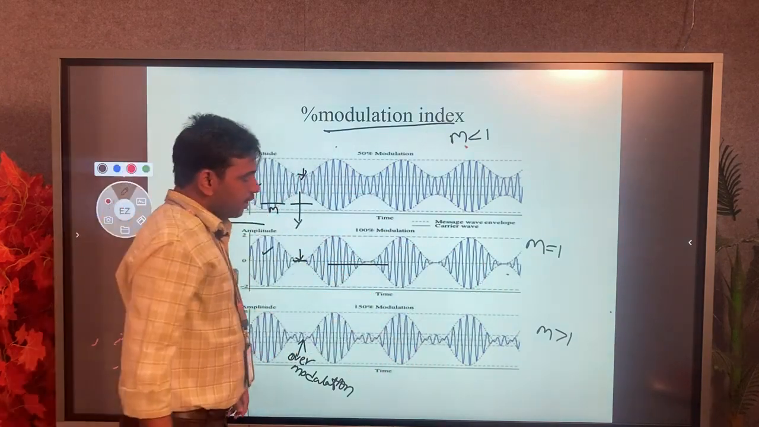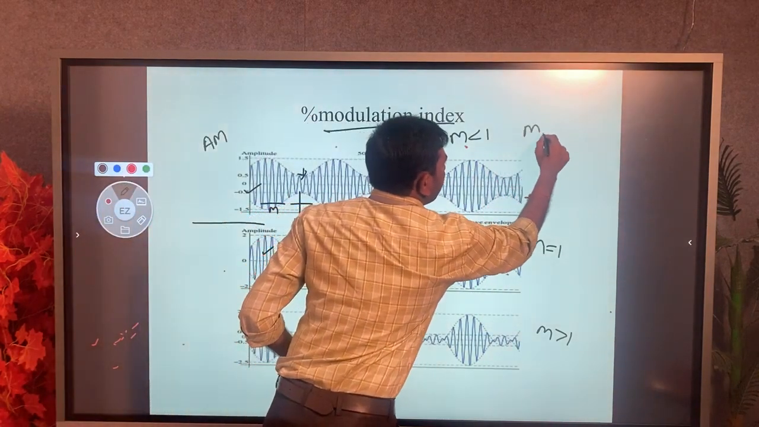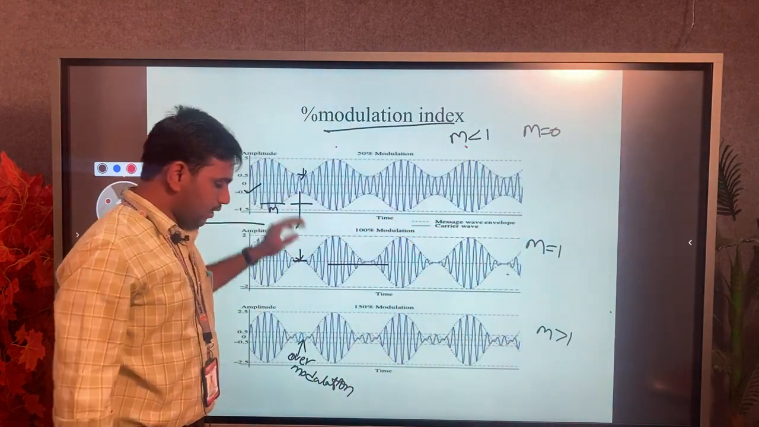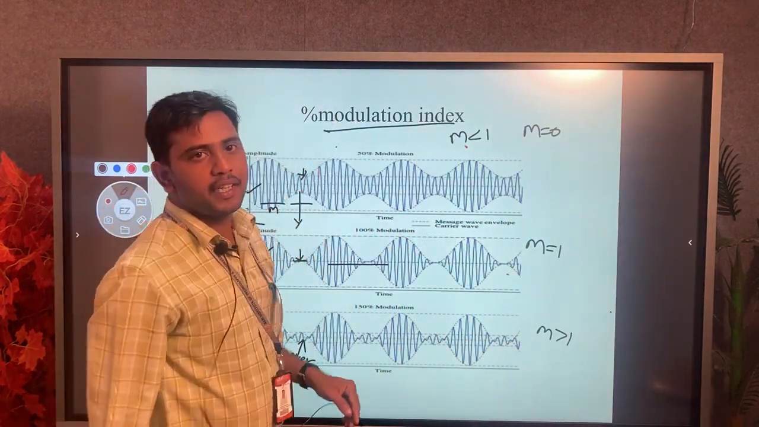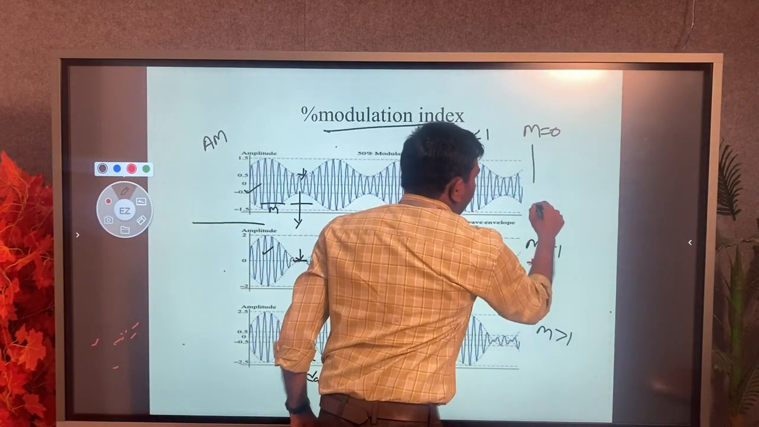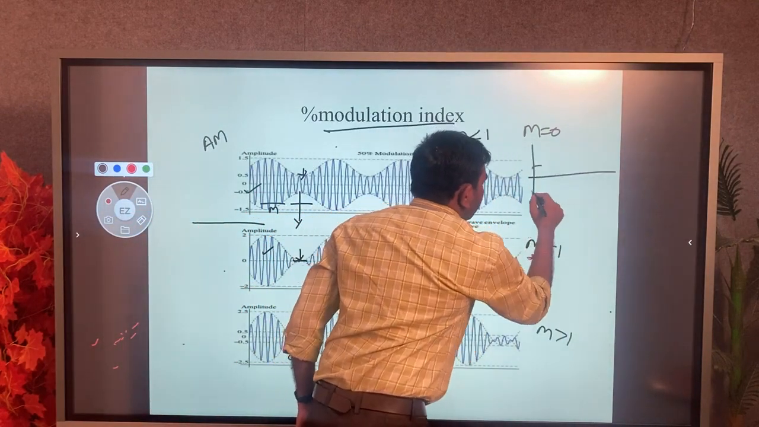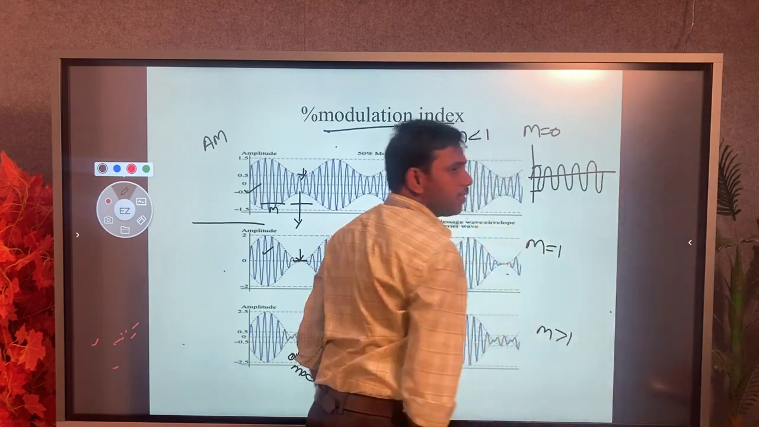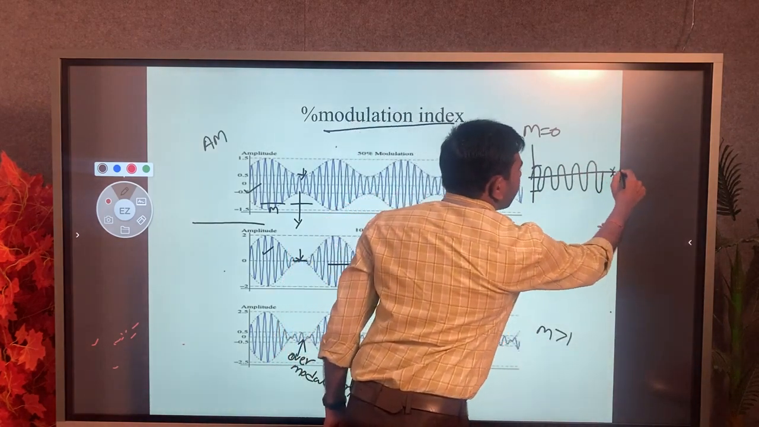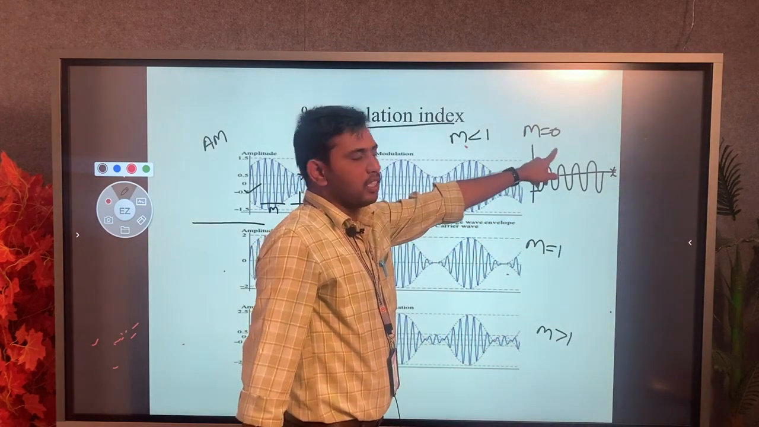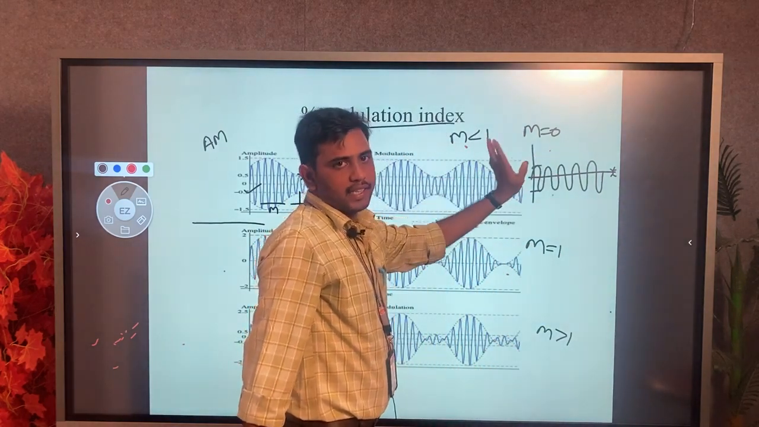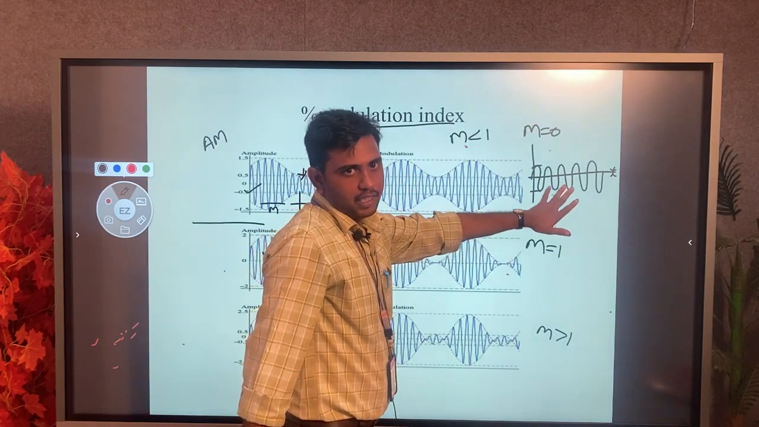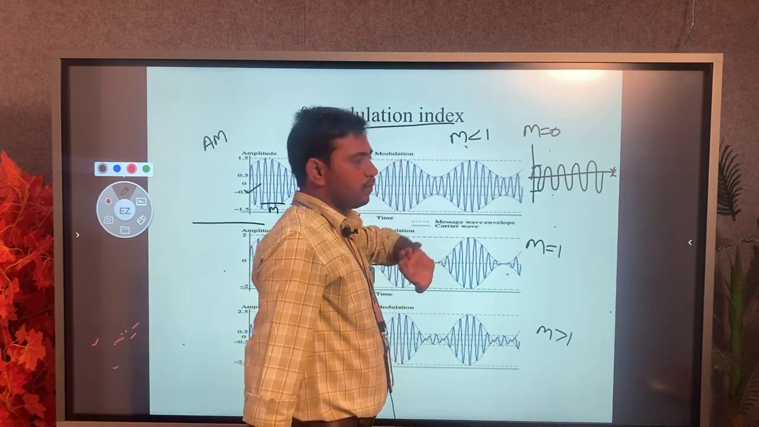Another case is when the m value is equal to 0. When m is 0, it means there is no message signal, and only the carrier signal will be generated. The wave looks like only a carrier wave, because there is no message signal. So m equals 0 gives only the carrier signal, with no AM modulated signal.